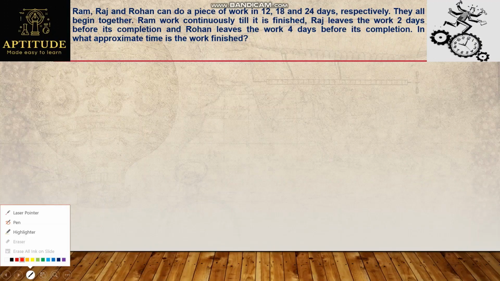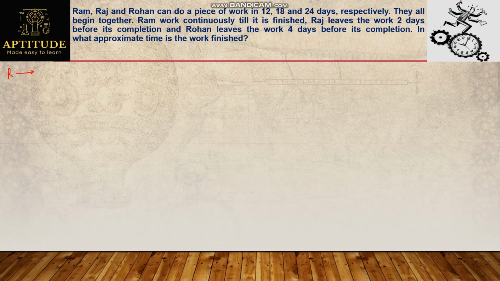Here is the first question. Ram, Raj and Rohan can do a piece of work in 12, 18 and 24 days respectively. They all begin together. Ram works continuously till it is finished. Raj leaves the work 2 days before its completion and Rohan leaves the work 4 days before completion. In what approximate time is the work finished? So they mentioned three persons. Ram can finish the work in 12 days, Raj can finish the same piece of work in 18 days, and Rohan can finish the same piece of work in 24 days.